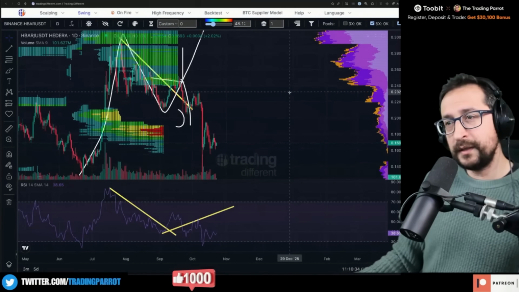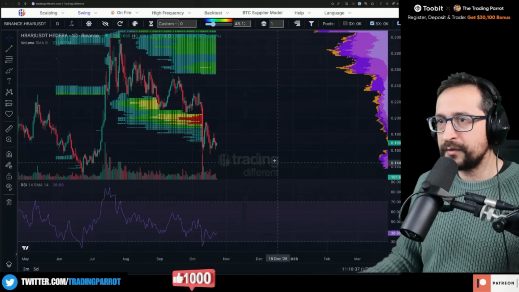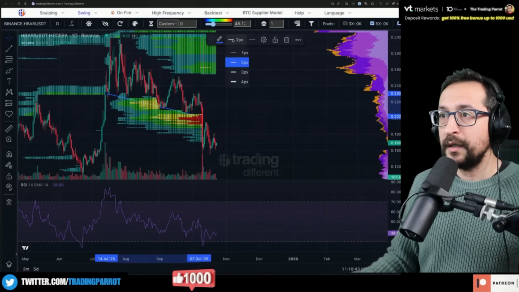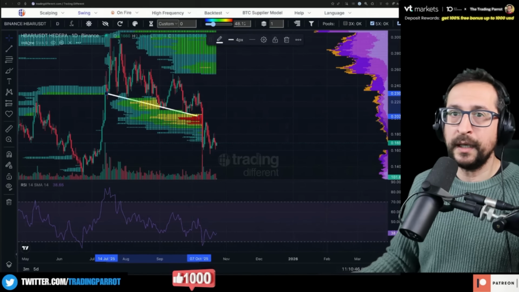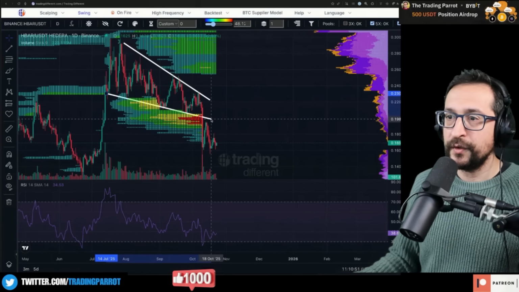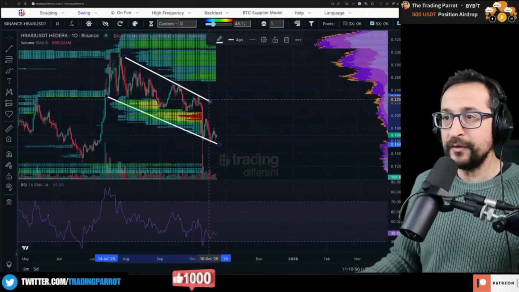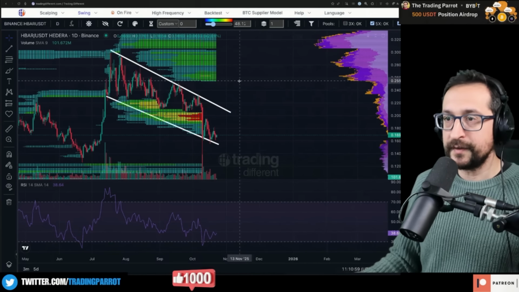And yeah, let me see, let's remove all these drawings. Let's do a new one. So many coins were doing something like this. Let's make it thicker and white. And this was the trade, right? So the falling wedge, and it puked to the downside, and many coins turned that now into a parallel channel. So I've seen that a lot of times with many coins.